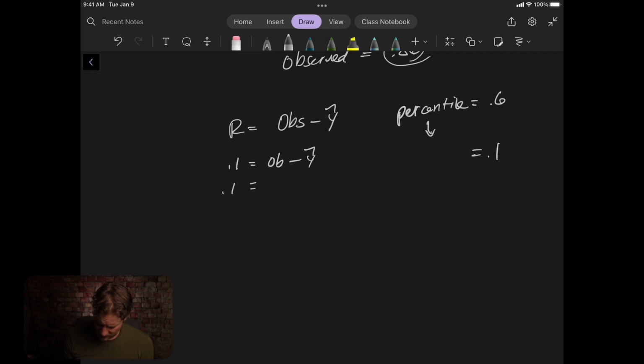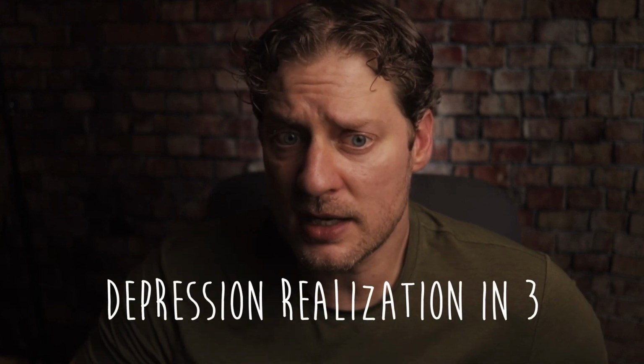Again, using the same logic, we get the y hat from the logistic regression, so we get the observed minus y hat, and let's say that it predicted 0.5. So then we could solve for observed, and that would give us 0.6.